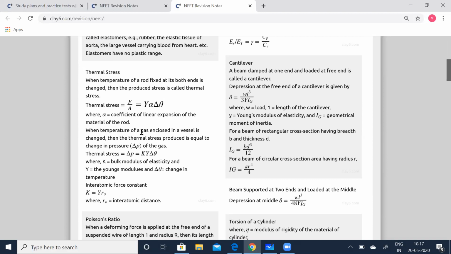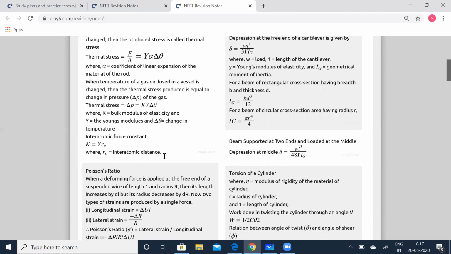When the temperature of the gas enclosed in a vessel is changed by a small amount, delta theta, then the thermal stress produced is equal to the change in pressure delta P of the gas. So thermal stress is equal to delta P, which is equal to K alpha delta theta, where K is the bulk modulus, alpha is the coefficient of expansion, and delta theta is the change in the temperature.